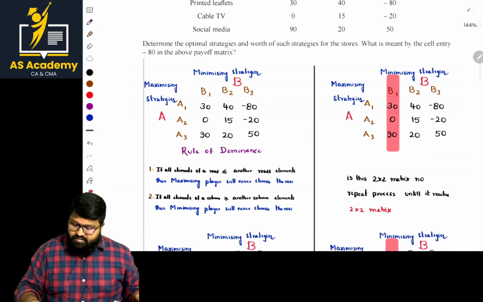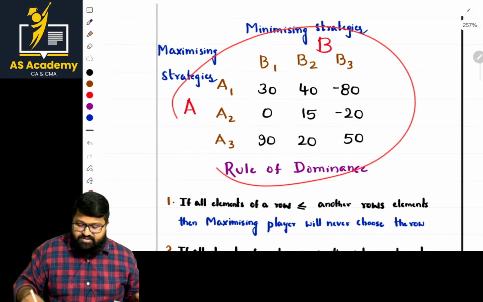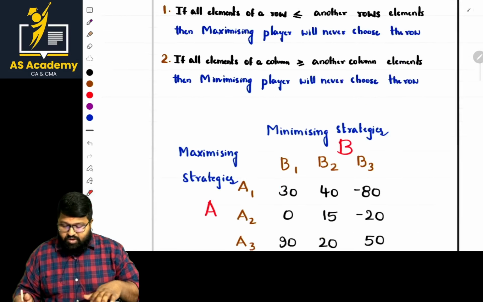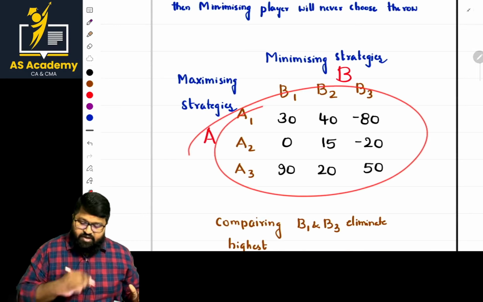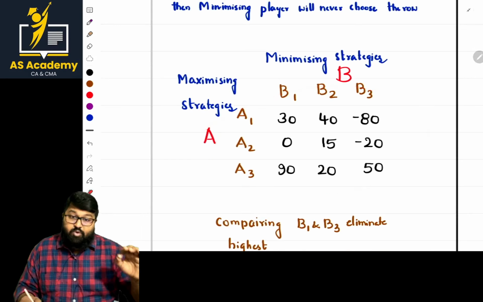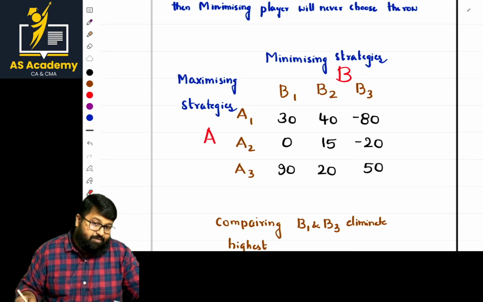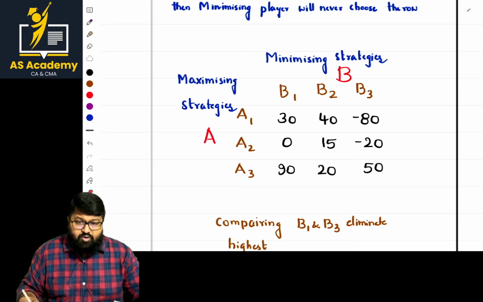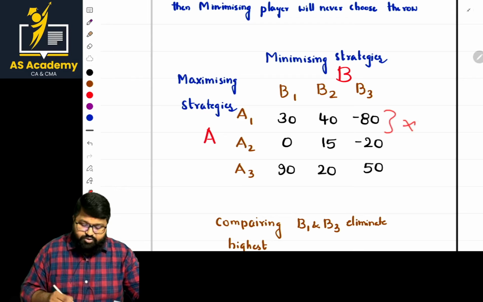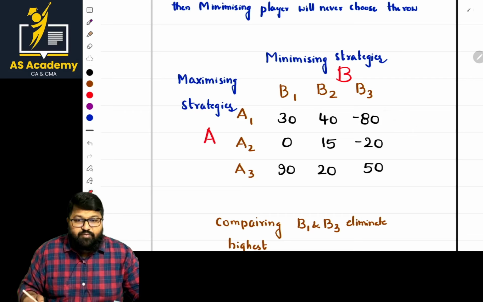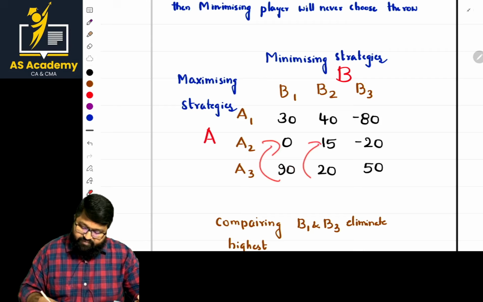So we represent the matrix, and after that we have the rule. The most important aspect is that we have to bring it down to 2 by 2. Here it is 3 by 3, so both a row and a column should be eliminated. In the case of rows, the least values are 0, 15, minus 20.